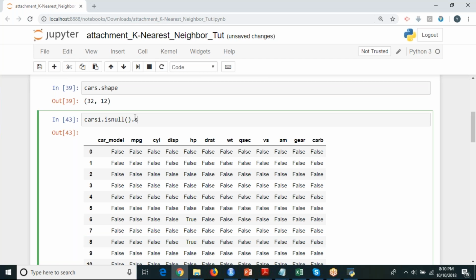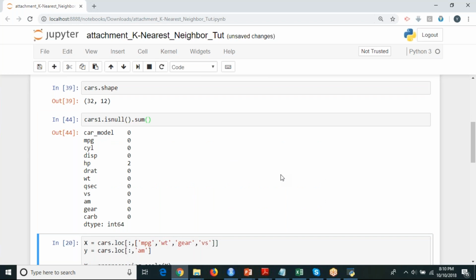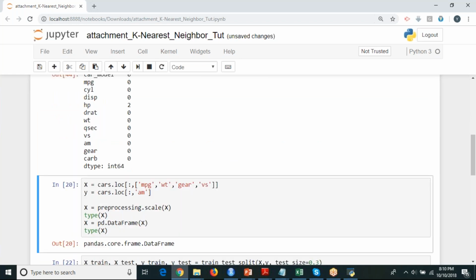Okay. Now, I'm not going to use that cars1. I'm going to use the regular cars listing. So this MPG column, weight column, gear and VS column, I'm going to choose as my input columns. You can choose any column, but I'm choosing these. Let me just choose my gear column, for example.